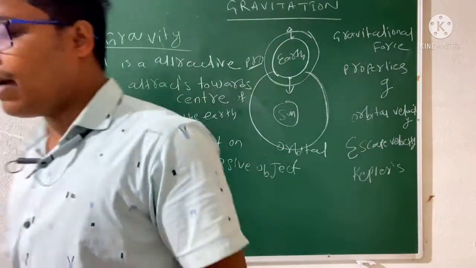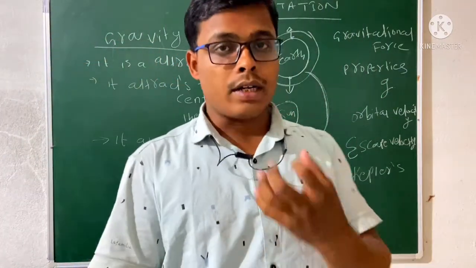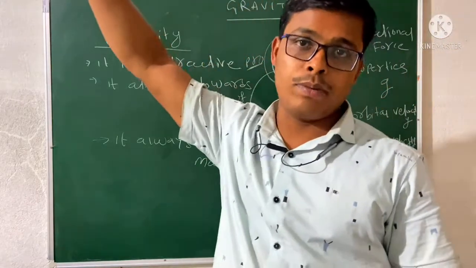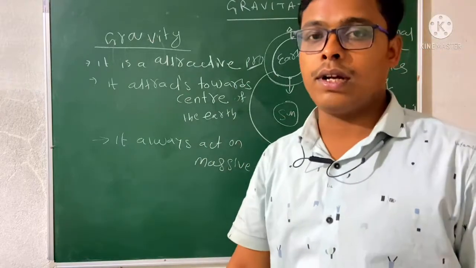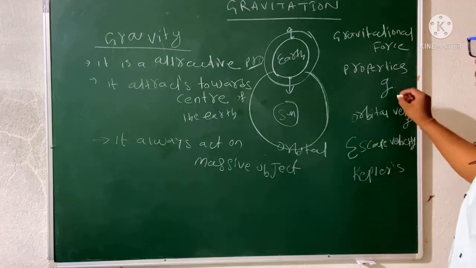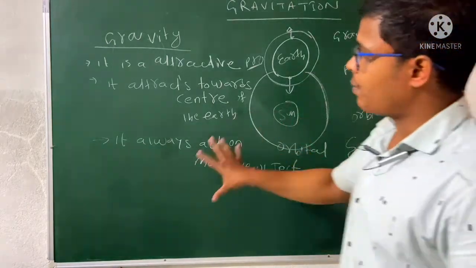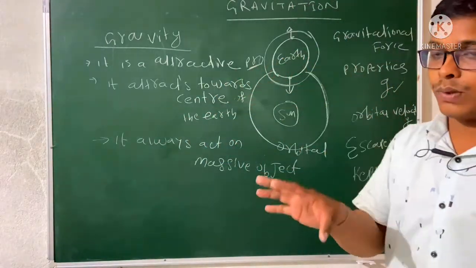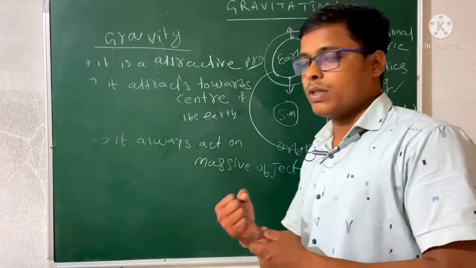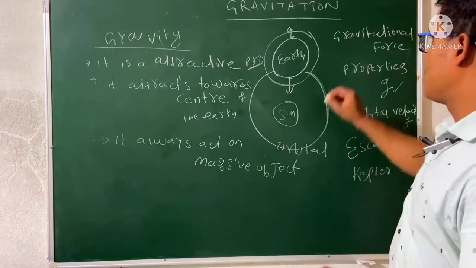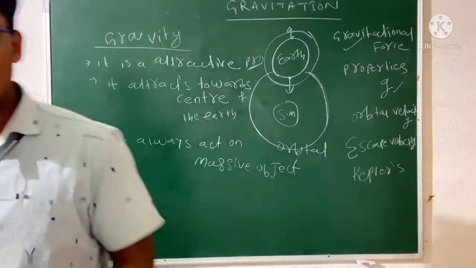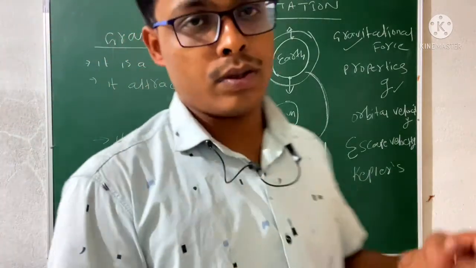But remember, gravity's property is always attractive towards its center. That means if we move upward, what will be the gravity action? If we move downward, what will be the gravity action? So those things will cover the value of g. Okay, so gravity is a property, but the force which attracts is known as the gravitational force. Gravitational force is a vector quantity. So it has magnitude and also direction.